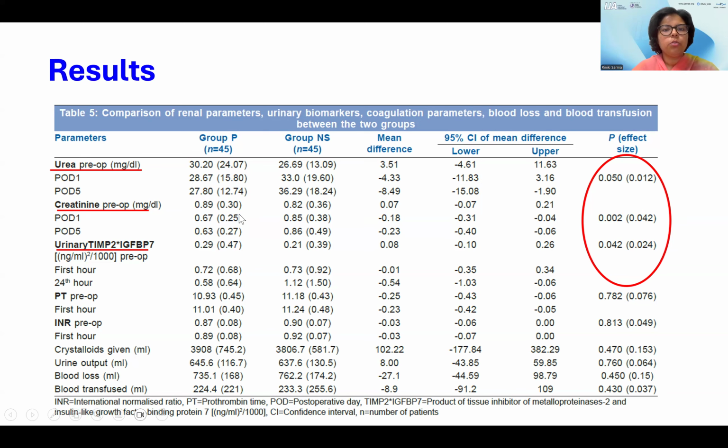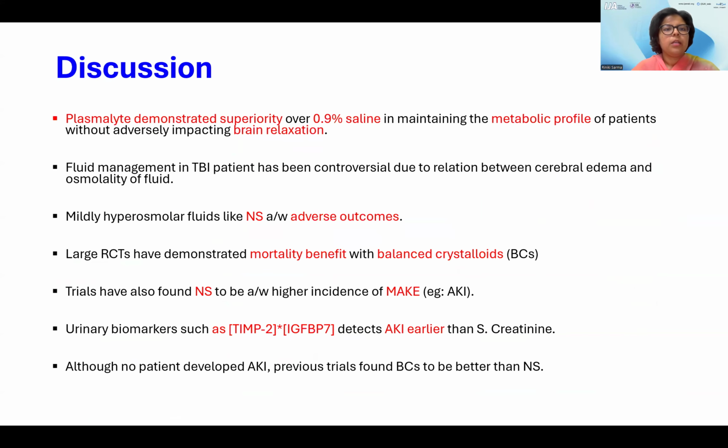However, in both these groups, the urea and creatinine levels were in the normal range. So Plasmalyte demonstrated superiority over 0.9% normal saline in maintaining the metabolic profile of patients without adversely impacting brain relaxation.